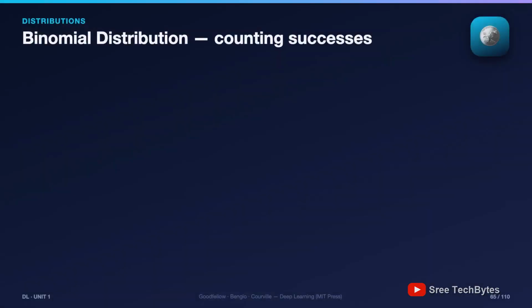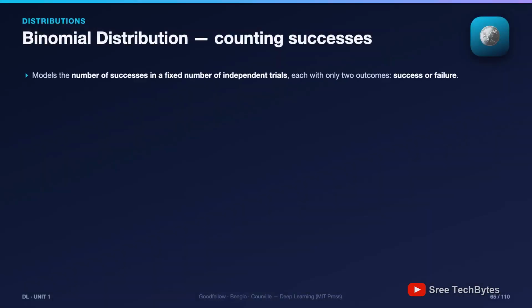Time to meet the first famous distribution, the binomial. It answers one specific question in a fixed number of yes or no trials: how many successes will I get? It's built on Bernoulli trials, independent little experiments with identical chances, and it applies when 4 conditions hold. Let me give them to you as a checklist.